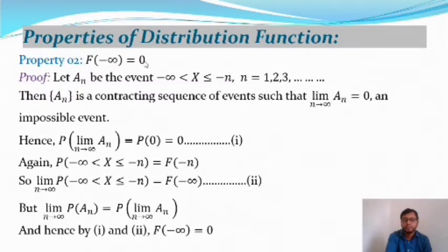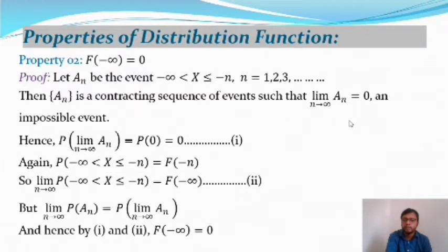After that we will take the second property, that means F of minus infinity is equal to 0. So here is the proof of the second property. Let A_n be the event minus infinity less than X less than or equal to minus n, for n equal to 1, 2, 3 and up to infinity. So X is any event and lies in the interval minus infinity to minus n. Then the sequence A_n is a contracting sequence of events such that limit n tends to infinity of A_n is equal to 0. So this is actually the monotonic decreasing one.